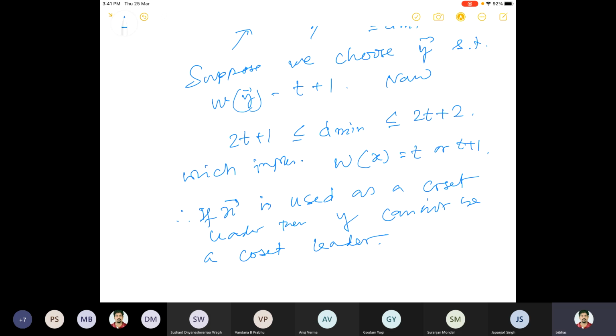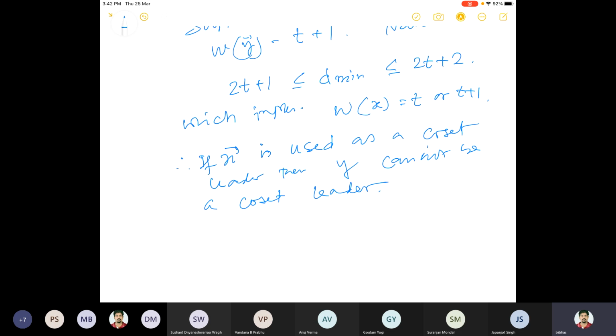So what we are trying to prove here is that if the weight is less than or equal to t, then that can be used as a coset leader. That is how to construct the coset leaders. But if the weight is more than t, that is at least t plus 1, then it is not guaranteed that it will be used as a coset leader. It follows from this proof.